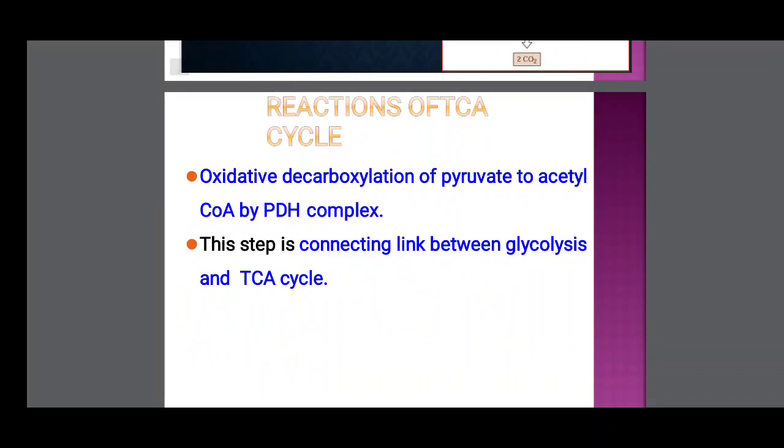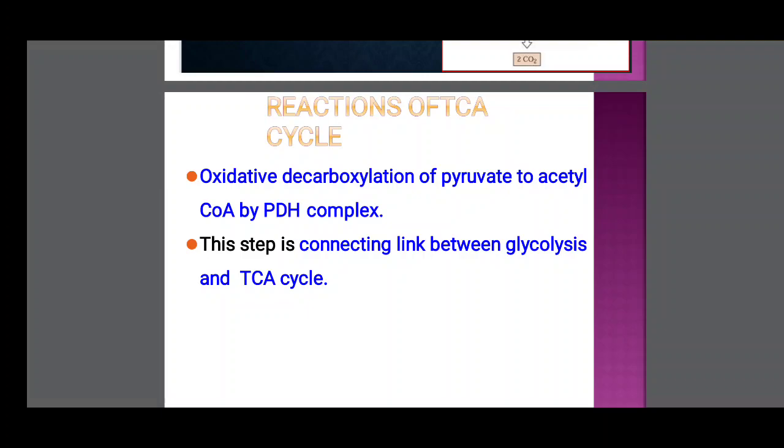Reaction of TCA cycle. Before that, oxidative decarboxylation of pyruvate to acetyl coenzyme A by PDH complex. This step is the connecting link between glycolysis and TCA cycle. So before that, in the glycolysis, the end product is pyruvic acid. In TCA cycle, the initial compound is the acetyl coenzyme A.